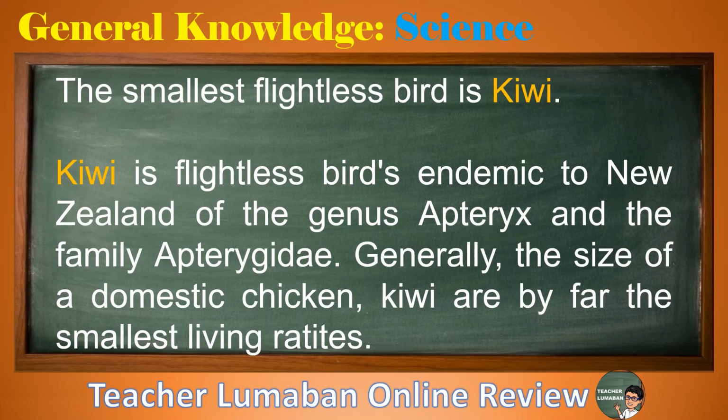Kiwi are flightless birds endemic to New Zealand of the genus Apteryx and the family Apterygidae. Generally the size of a domestic chicken, kiwi are by far the smallest living ratites.